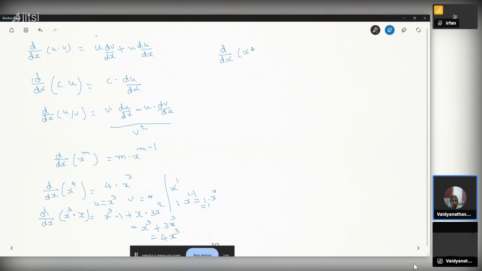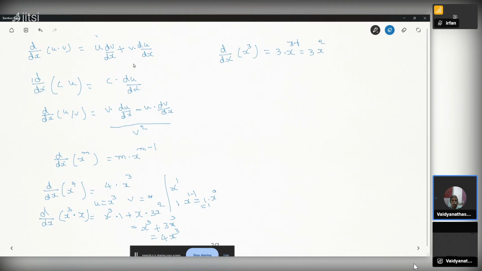We know, as per the formula with m equal to 3 here, 3 times x power 3 minus 1 equals 3x square.